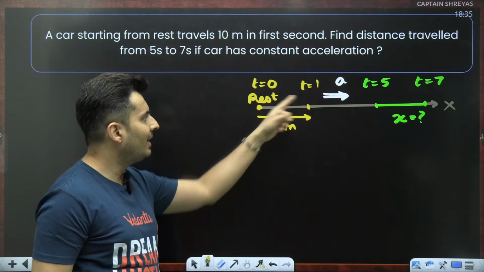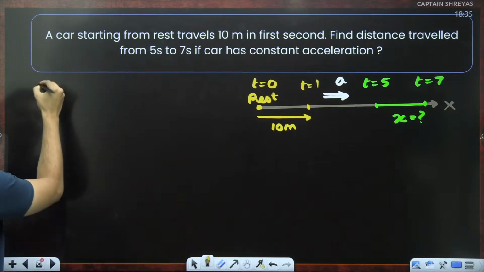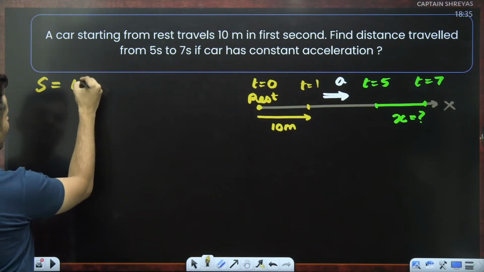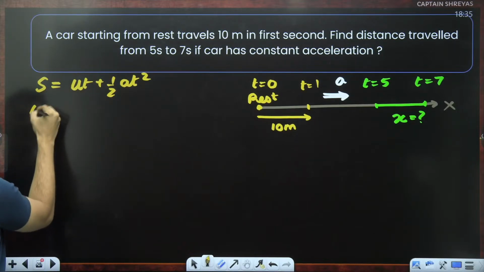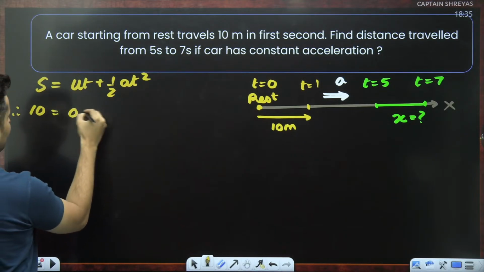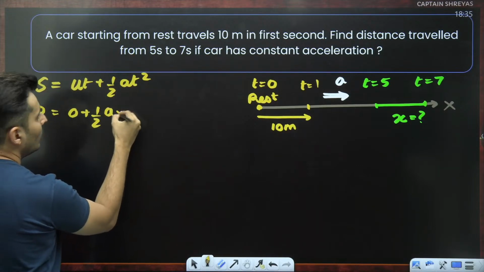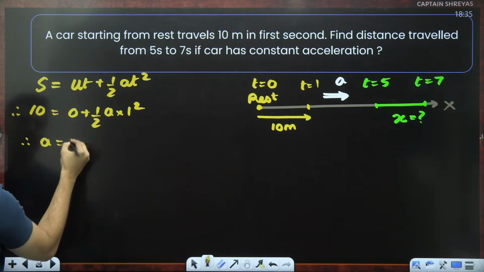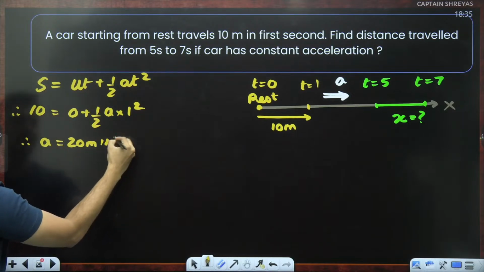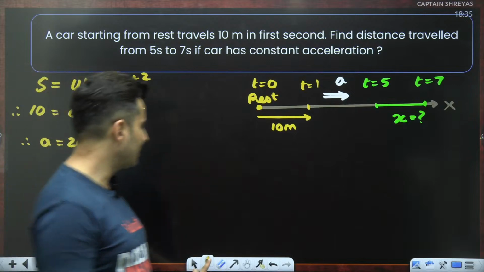I know the displacement, I know the time. I can use the second equation, s is equal to ut plus half at square. Displacement is 10, initial velocity is 0, acceleration I don't know, time is 1. Taking 2 to the other side, acceleration will be 20 meters per second square. Perfect, I found the acceleration.